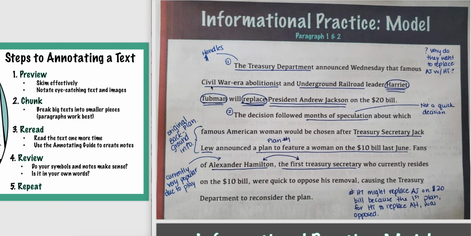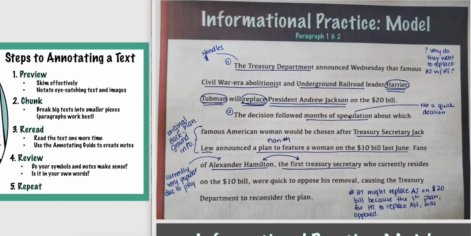So that led me to a question, and I put it up here. Why do they want to replace Andrew Jackson with Harriet Tubman? Because just reading that first paragraph, I'm not told why. I kind of have a hint by the important phrases they're using, but I haven't outright been told. So now let's move on.